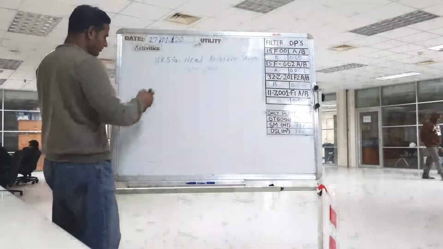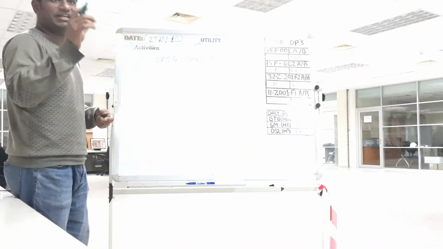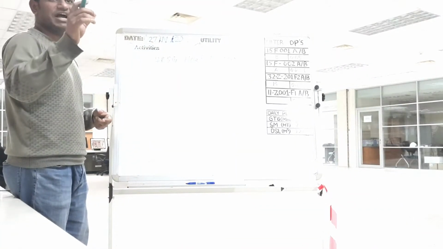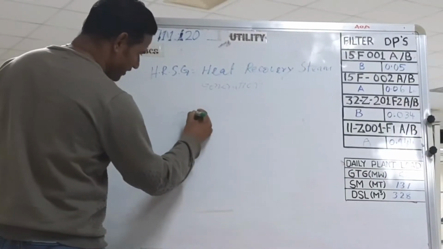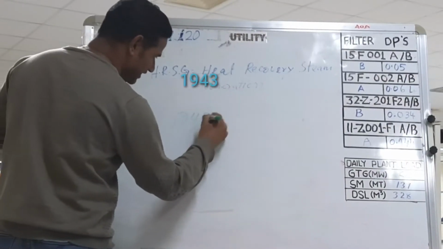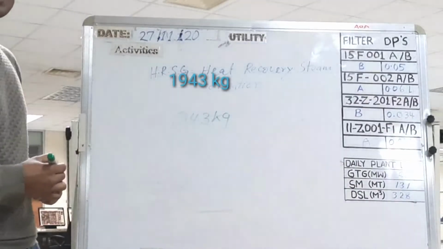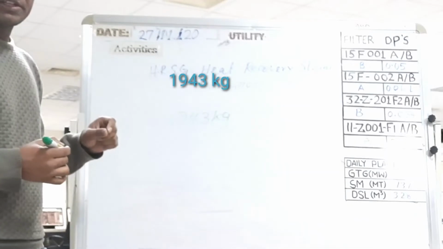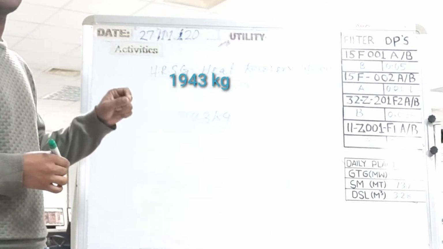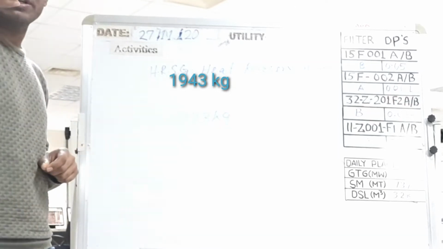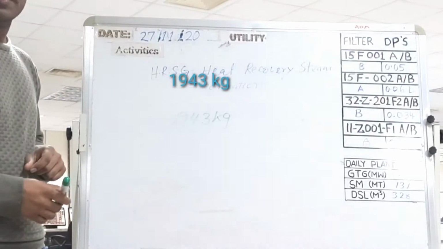Supplementary firing 15 ton. For 15 ton producing steam required Mg 1943 kg. But in our HRSG area, this is unit normal meter cube per hour.